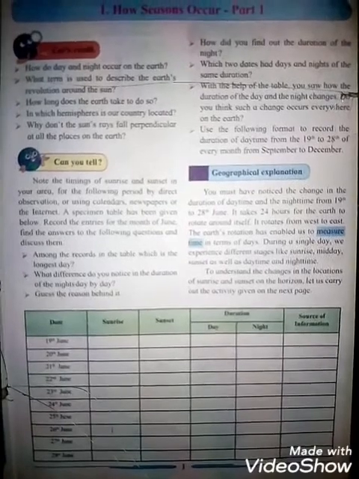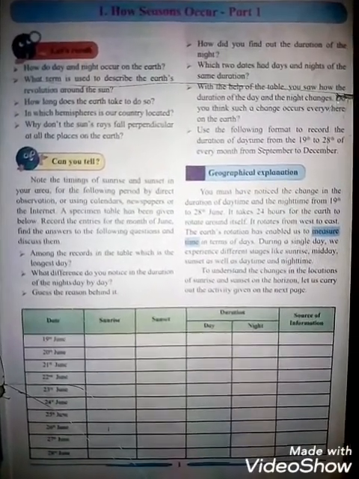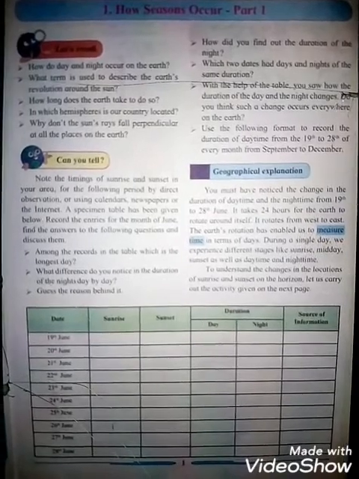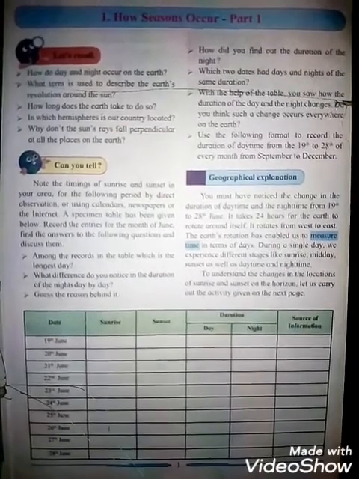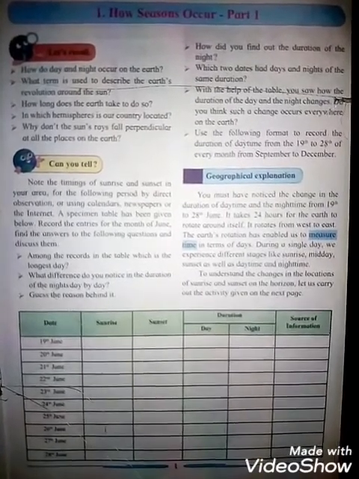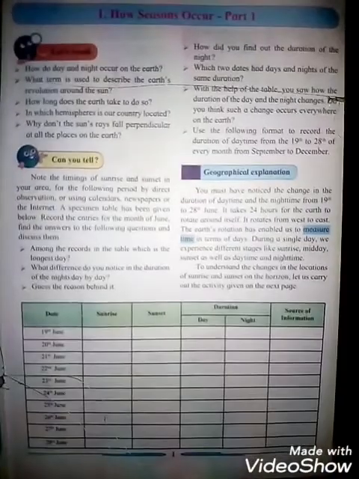Can you tell? Note the timing of sunrise and sunset in your area for the following period by direct observation or using a calendar, newspapers, or the internet. See students, this table is given, it is activity based.